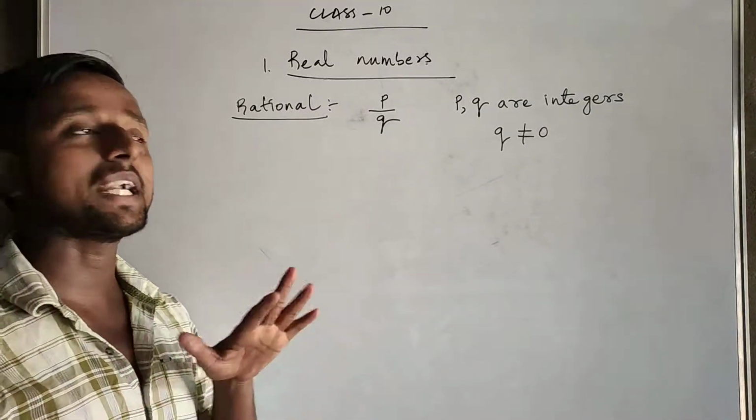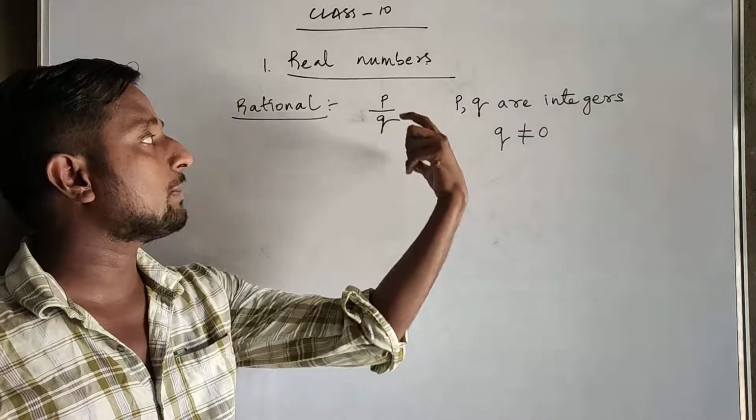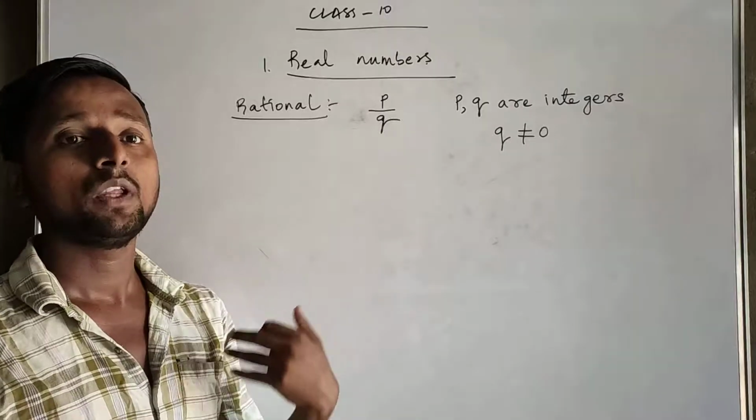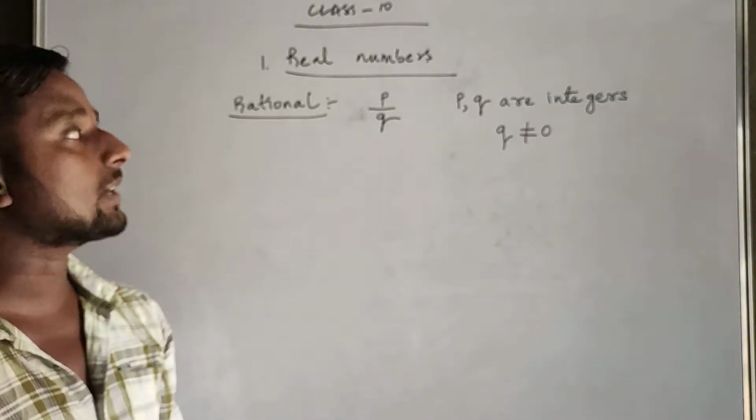The numbers should satisfy these two conditions and must be expressed in the form of P by Q. Then those kinds of numbers can be called rational numbers.